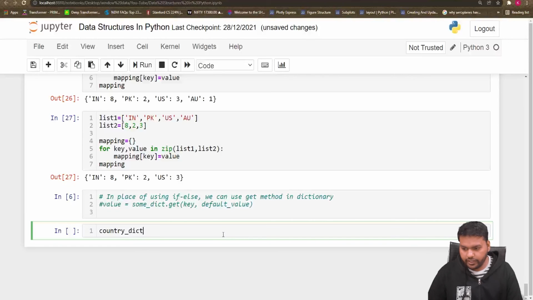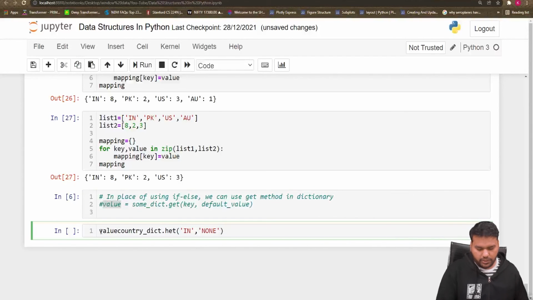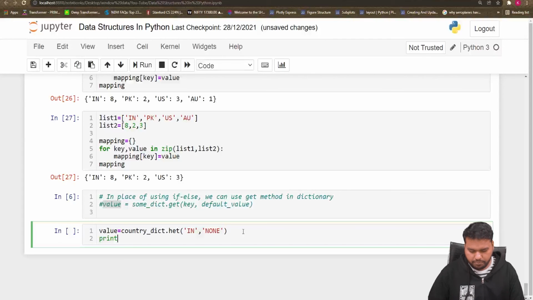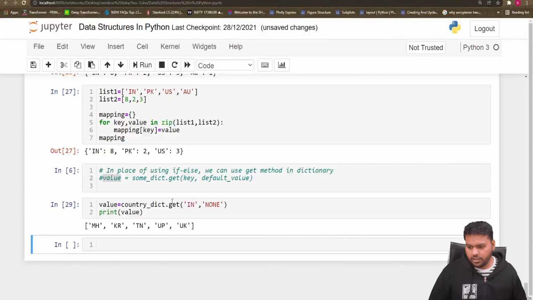So let's implement this in our dictionary. So country dict dot get, I want to get the India value. If India has no value, then I don't want to get anything, so I'm writing None here, and I'm just storing this in value. So let's see what we get. We write print value, sorry, here get should come. Okay, so we get this because we have India as a key and it has some value, so it is not returned as None, it is returned with that value.